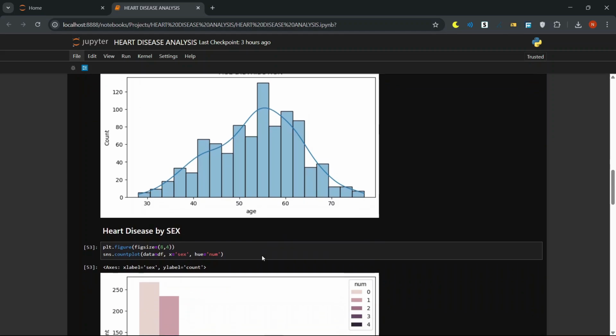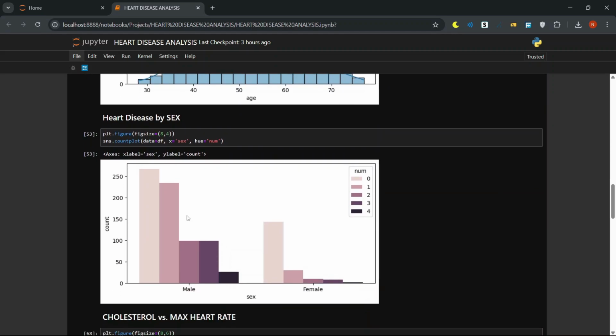Let's check heart disease by sex. Are men or women more affected? To find out, we draw a count plot on sex data, with the target column, which is num in our dataset. From this graph, we can clearly see that males are more affected by heart disease than females. By the way, in our dataset, there are 4 types of heart disease. 0 means no disease, and 1 to 4 mean heart disease.